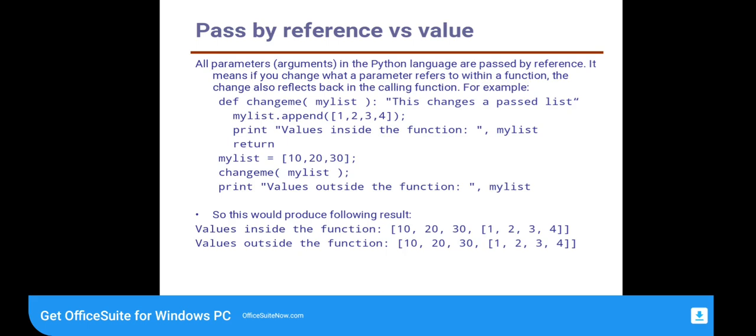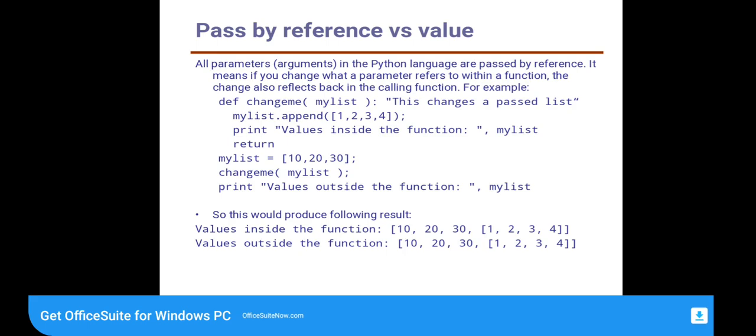Then pass by reference versus value. All parameters in the Python language are passed by reference. It means if you change what a parameter refers to within a function, the change also reflects back in the calling function. So this is a simple example for pass by reference.